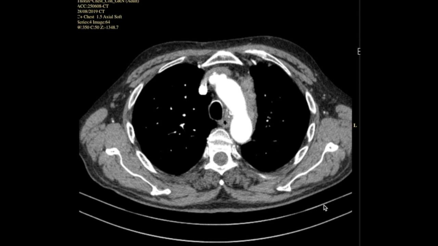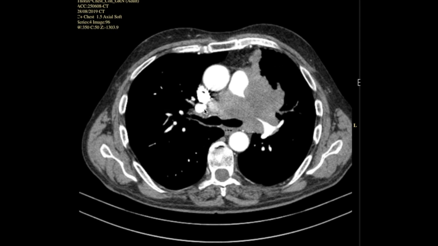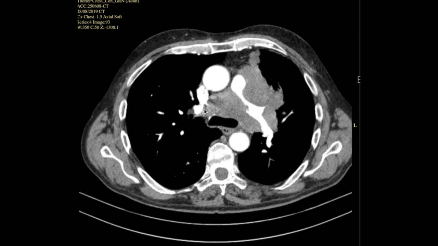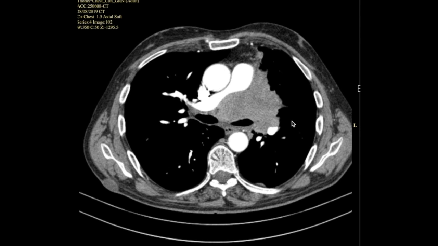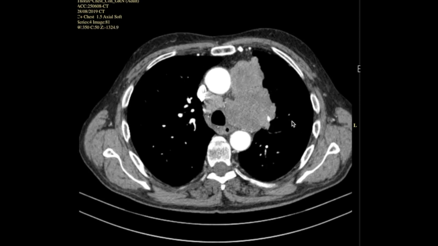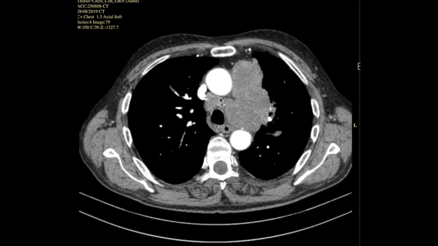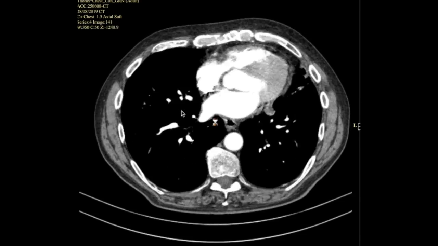The mediastinal windows gives us some more information. Once again, we can see a big, large mass here. There's also associated right paratracheal lymphadenopathy. And we can see the compromise of the pulmonary artery here, an invasion of the pulmonary artery. So this is a T4 tumour based on invasion of the mediastinum. It's at least a N3 because of contralateral mediastinal nodal metastasis, but that needs to be confirmed pathologically.